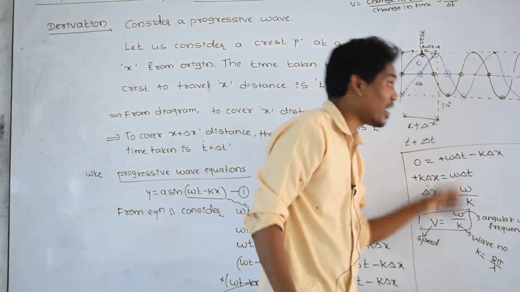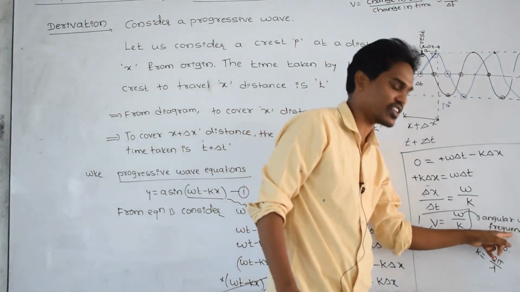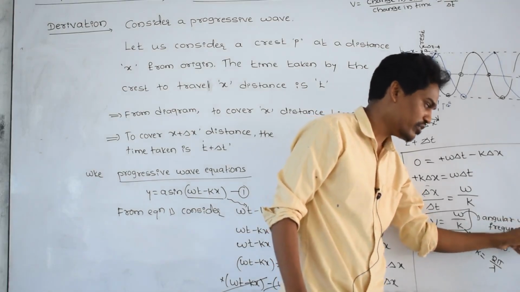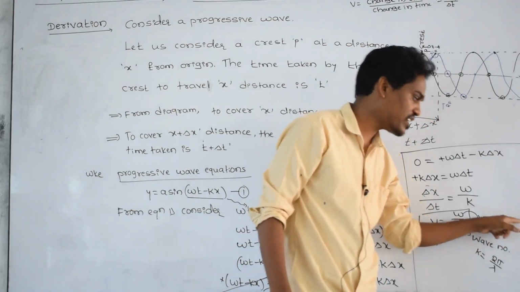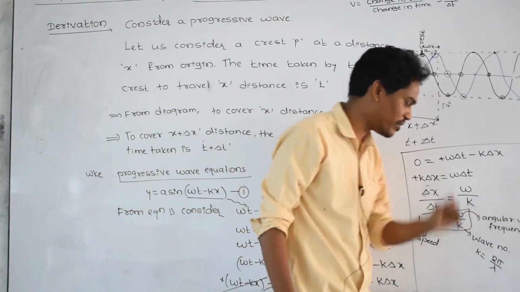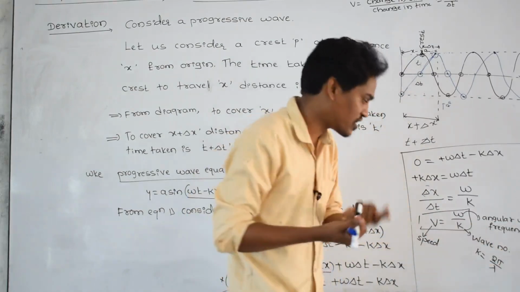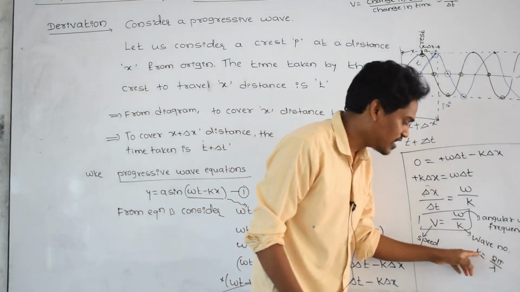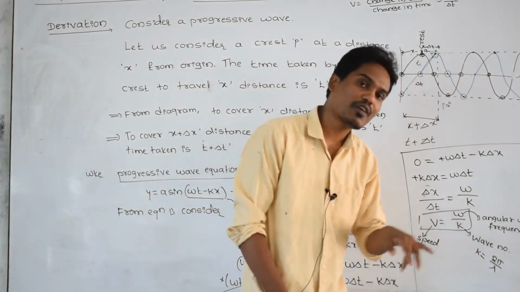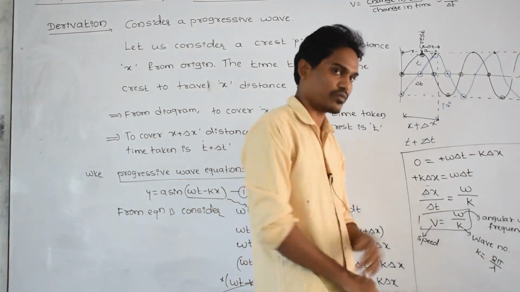The number of waves passing through the medium in 1 second of time is called angular frequency. Angular frequency can be calculated by using 2 pi by T. With respect to time, we measure the number of waves passing through the medium; that is called angular frequency. And what is K? K is the wave number or propagation constant. How to find the wave number? 2 pi by lambda. The number of waves present in 1 meter length of the medium is called the wave number.